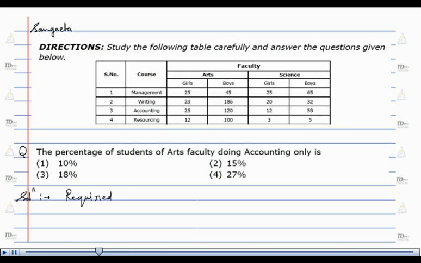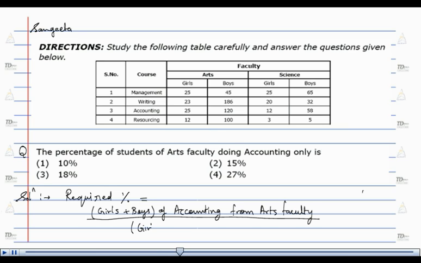The required percentage is equals to number of girls plus boys of accounting from art faculty whole upon total number of girls and boys of arts into 100. It is clear from above table that the number of girls from the